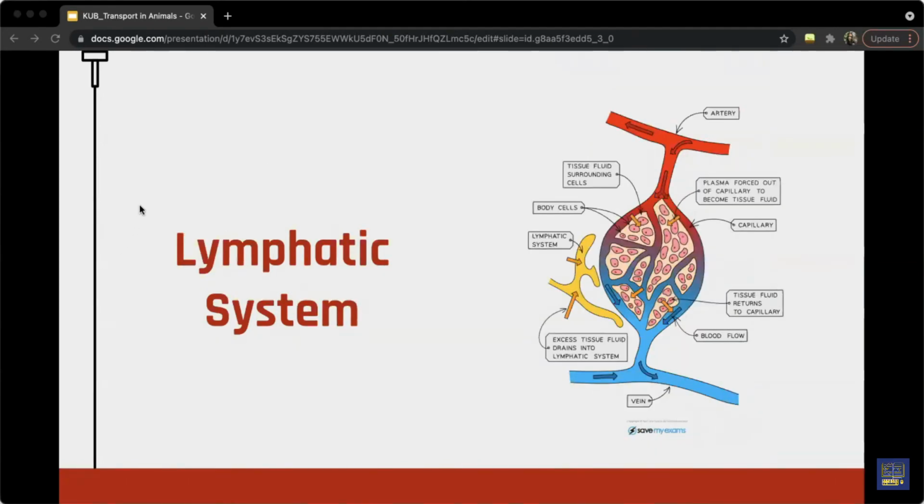So what is the lymphatic system? The lymphatic system is formed by a series of tubes which flow from tissues back to the heart. It connects back with the blood system near the heart, where the lymph fluid is returned to the blood plasma. Cells exchange materials like water, oxygen, glucose, carbon dioxide, mineral ions, and more across their cell membranes with the tissue fluid surrounding them by diffusion, osmosis, or active transport.